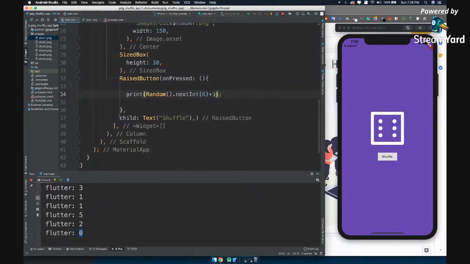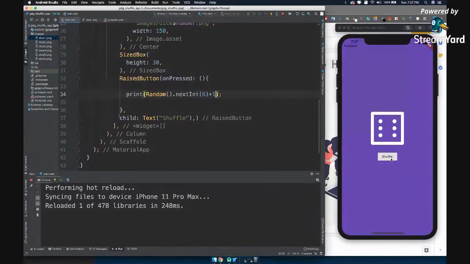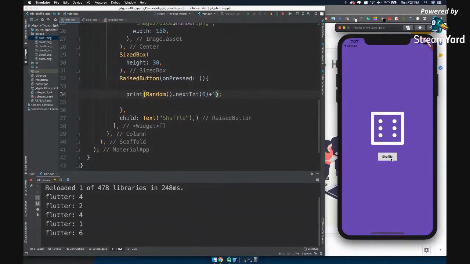Why are we writing plus 1? Because it's going to return the value from 0, 1, 2, 3, 4, and 5. So for example, if it returns the value 0, we are going to say plus 1 and return 1. If it returns the value 5, we are going to say plus 1 and return 6. Okay, let's verify now. 4, 2, 4, 1, 6, 2, 2, 3, 3, and it goes on like that. But now you can see we are not getting 7, we are not getting 0.